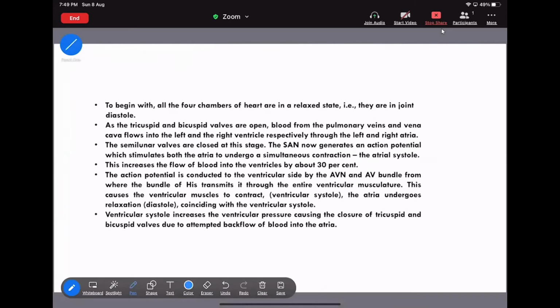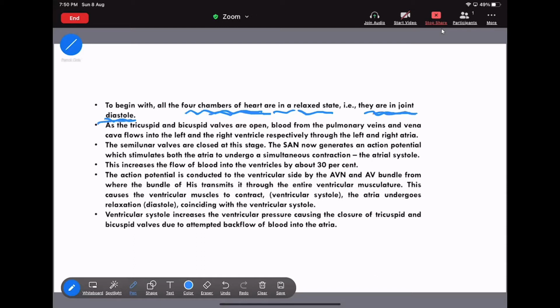To begin with, all the four chambers of the heart are in the relaxed state. That is nothing but the joint diastole. That means when any heartbeat starts, at that point all four chambers of the heart are in the relaxed state, and that state is the joint diastole.